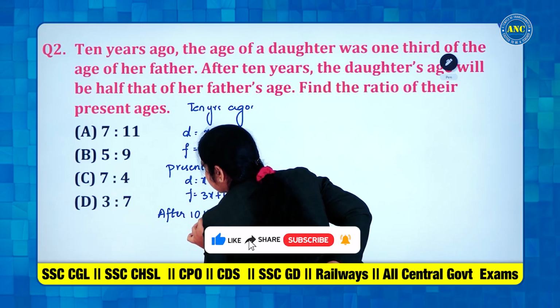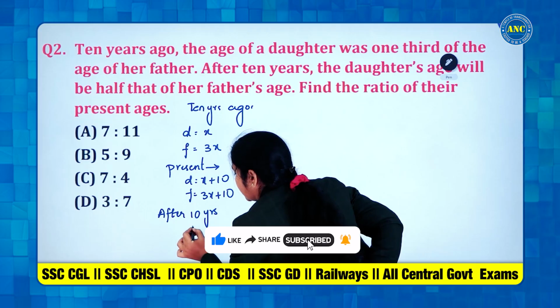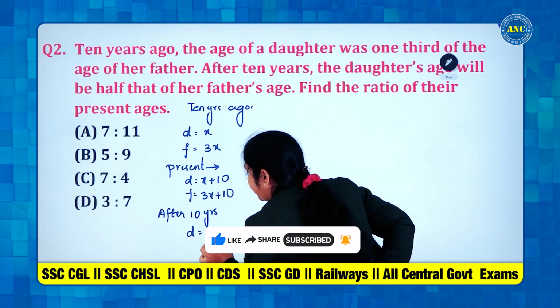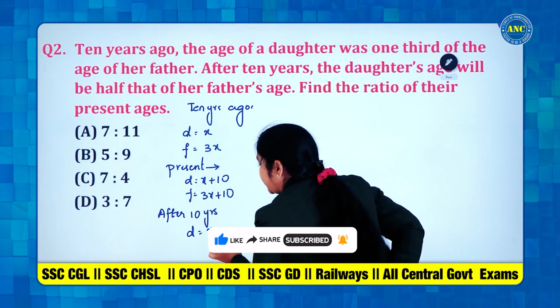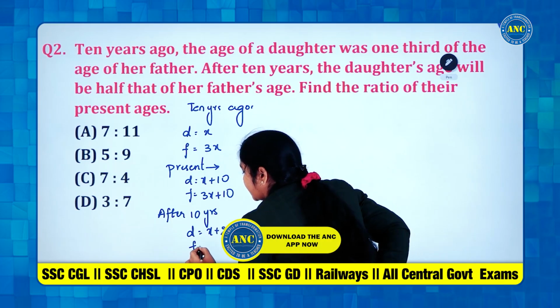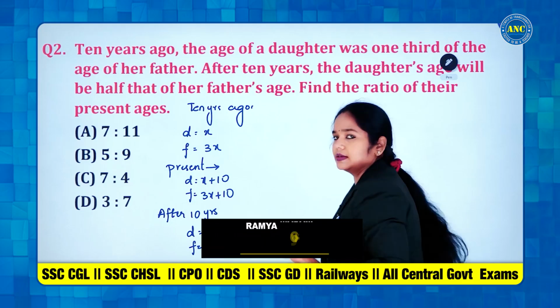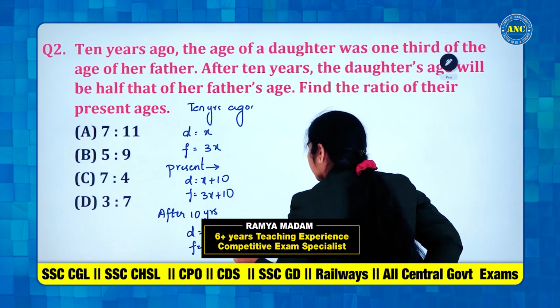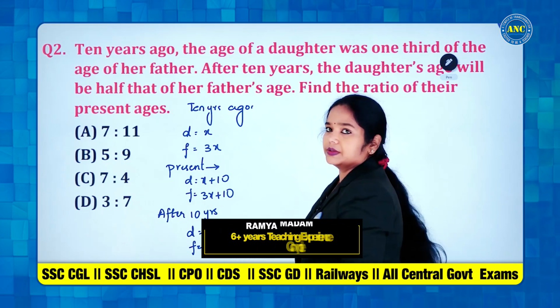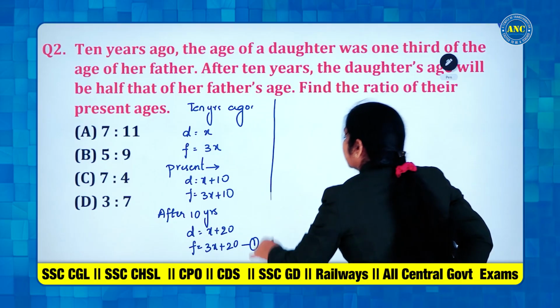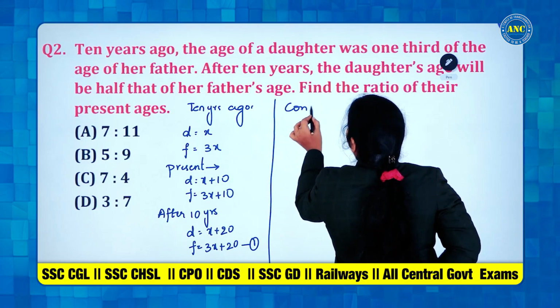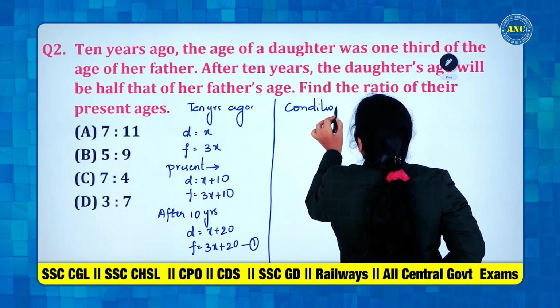After 10 years, daughter's age will be how much? x plus 10 plus 10 years, 20 years. And father's age will be 3x plus 10 plus 10, 20 years. Let this be the first equation. But what is the condition given?